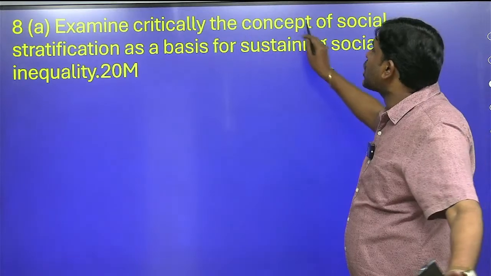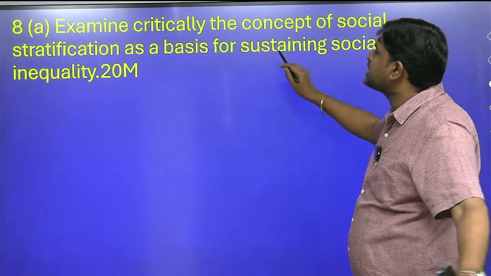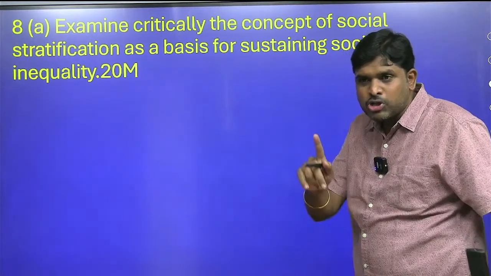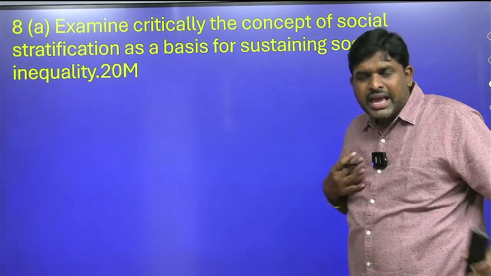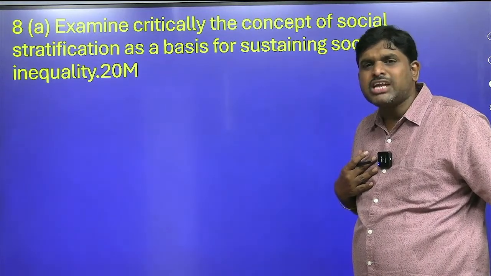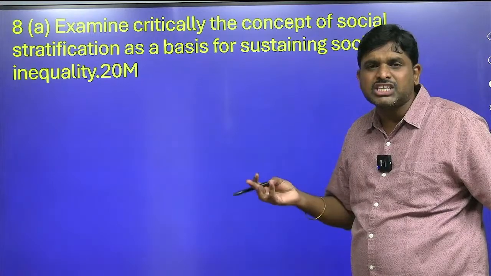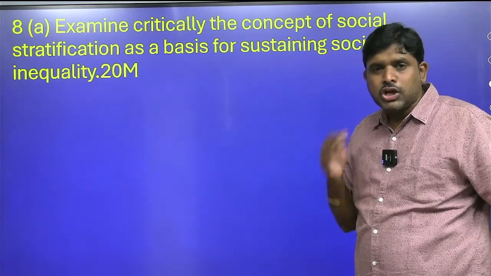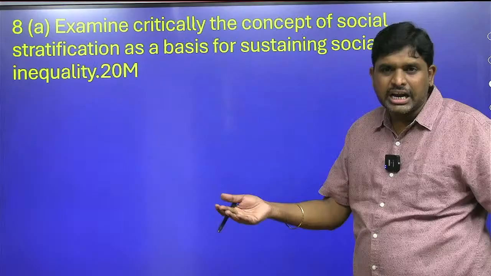Listen carefully. Any society is subjected to inequality based upon biological aspects and sociological aspects. Biological aspects like gender, race, age; sociological aspects like caste. When these inequalities are subjected to discrimination, it is called social stratification. So we will write everything about social stratification, but examine critically.